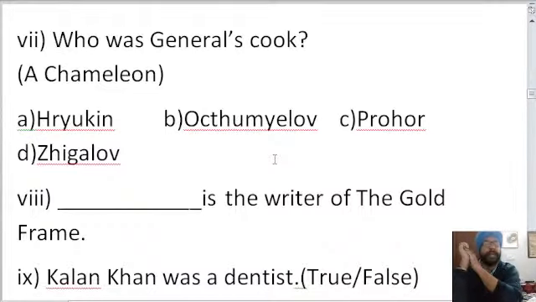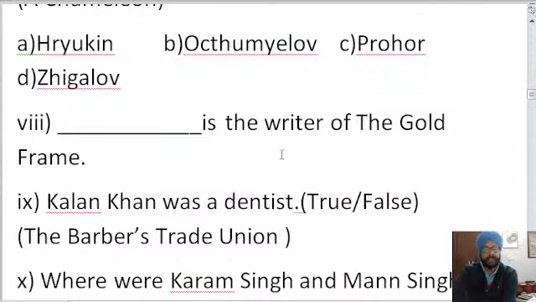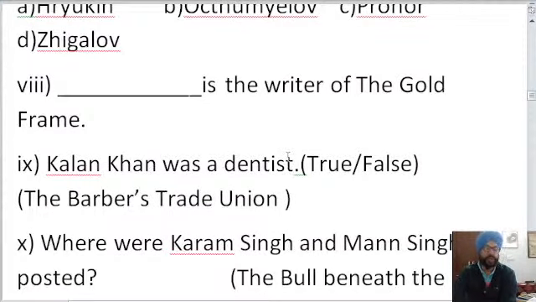One more thing I would like to tell you about the paper, which is either in English or Punjabi: do not write only A, B or C. Also write the option answer. For example, the cook's name is Proher, so you will write C Proher. Like in the margin on the left, you will write answer 7, then the answer should be C Proher, not only C. Along with the option, you also have to write the correct answer given. For example, if the answer is C, then in the paper you should write C Proher. All right, so this is the way to attempt the MCQ correctly.